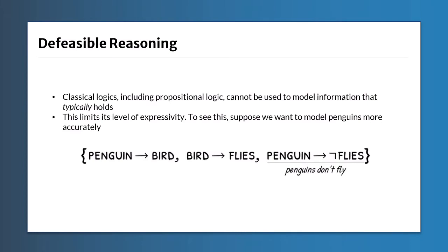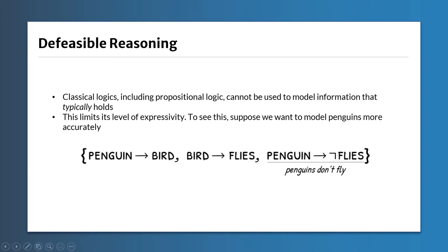So classical logic is a sensible way to represent and reason about encoded information, but it does have some pretty significant limitations. In particular, it doesn't represent knowledge that isn't certain particularly well. So you might want to express that something typically holds, but it may not always hold, so there may be exceptions here and there. And this can limit the level of expressivity of the language, which means we can't always express all the things we want to in classical logic.